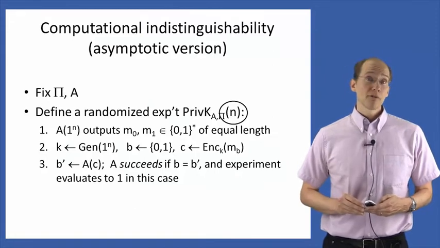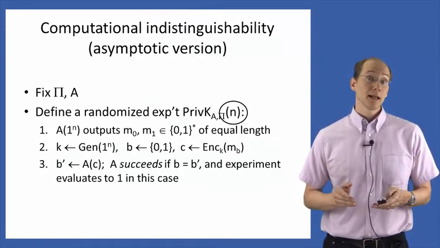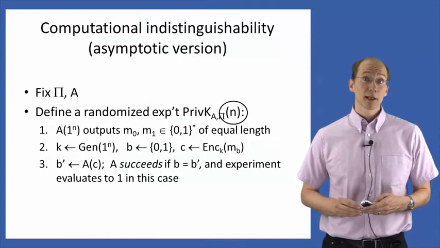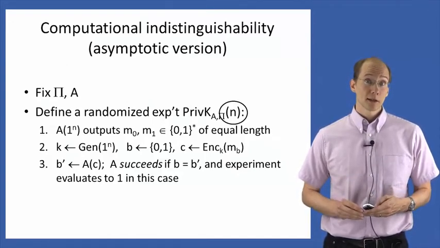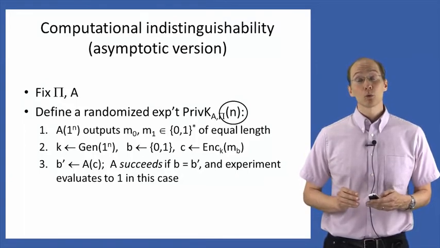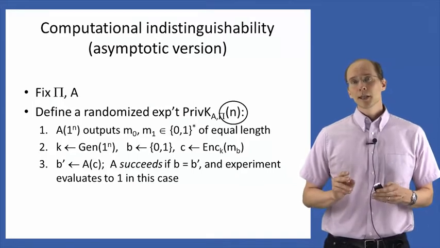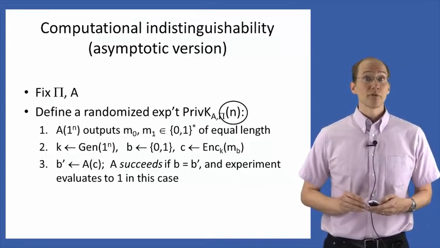This didn't come up before because in general we were assuming that we had a message base containing only messages of some fixed length, whereas now that's not the case. Here we're going to restrict the attacker to only output messages of equal length, and we'll have more to say about this later.